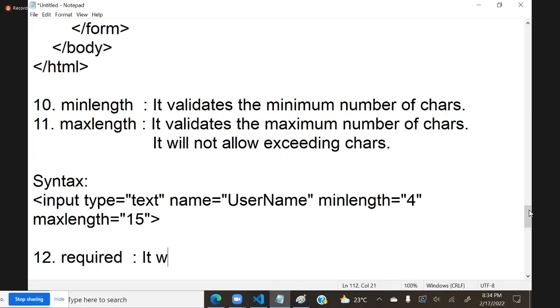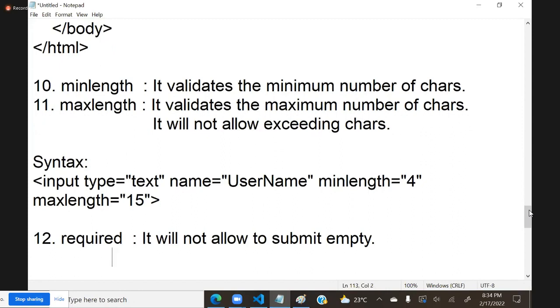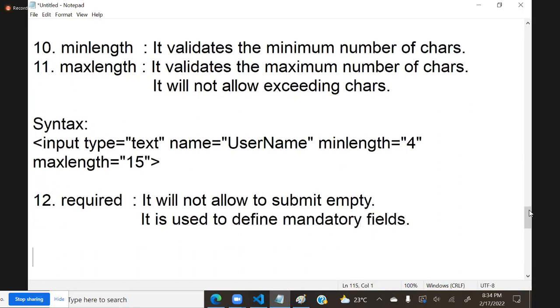It will not allow you to submit empty. So that means required is used to define mandatory fields. It will not allow to submit empty. That means there must be a value.